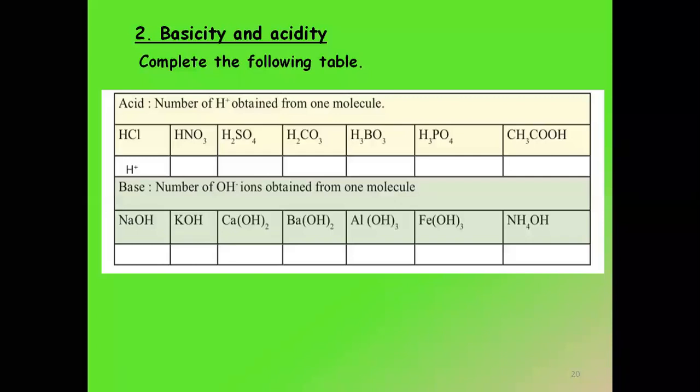1 H plus. HNO3 में कितना आएगा? 1 again. H2SO4. H2, दिख रहा है 2, right? H2CO3. Very good. Again 2. H3BO3. 3. Very good. H3PO4. 3. Very nice. What about CH3COOH?